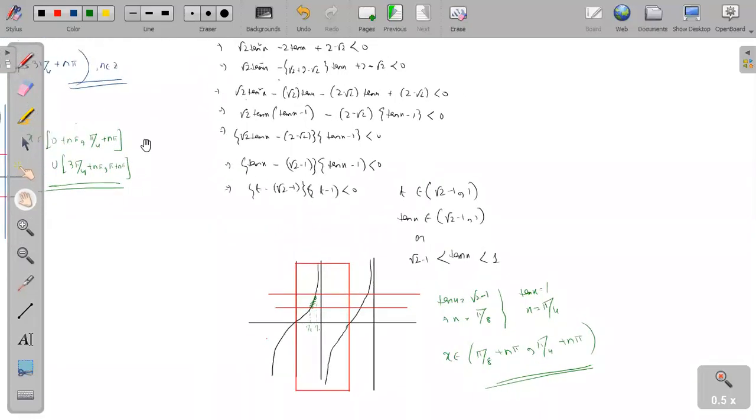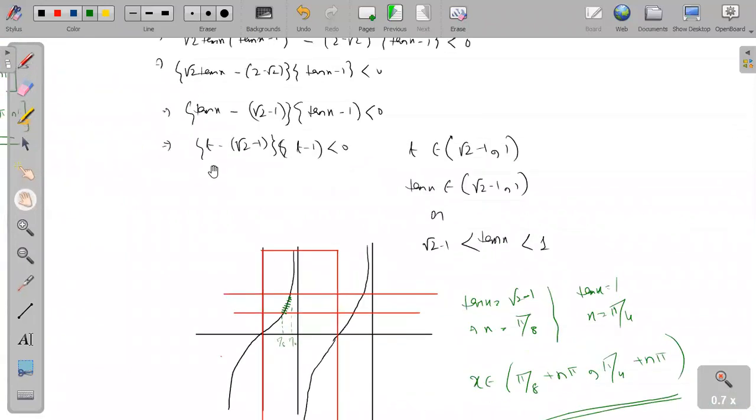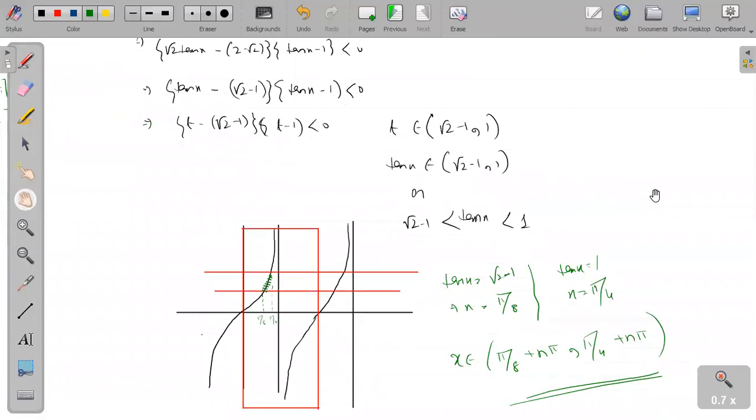Okay, next. Mr. Chinnamay Venu Kishore raised your hand. Venu Kishore, please tell me. Hello, sir. How did you write root 2 minus 1 as pi by 8, sir? Standard value, don't you remember? In your earlier classes, we have written the standard value. Root 2, what is pi by 8?